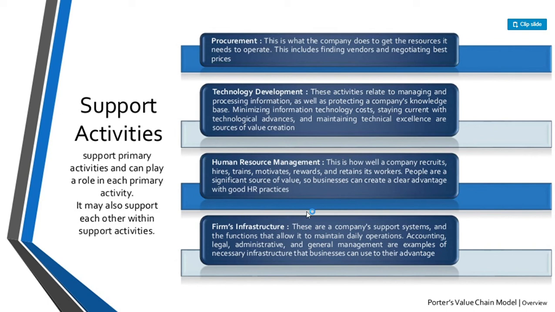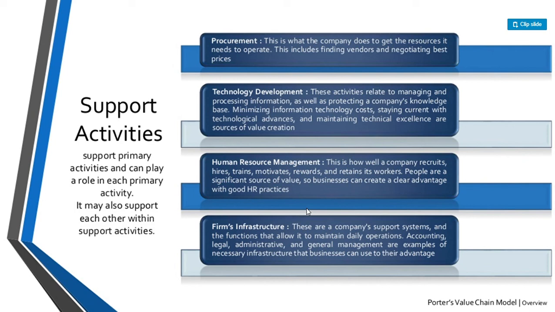The second is technology development. These activities are related to managing and processing information as well as protecting a company's knowledge base. Minimizing information technology cost, staying current with technological advances, and maintaining technical excellence are sources of value creation.